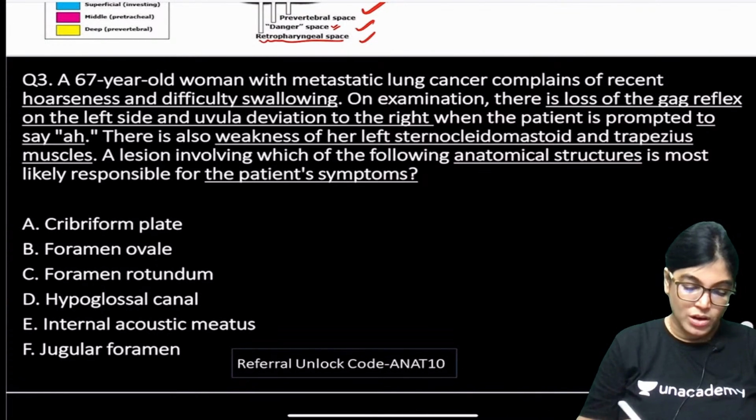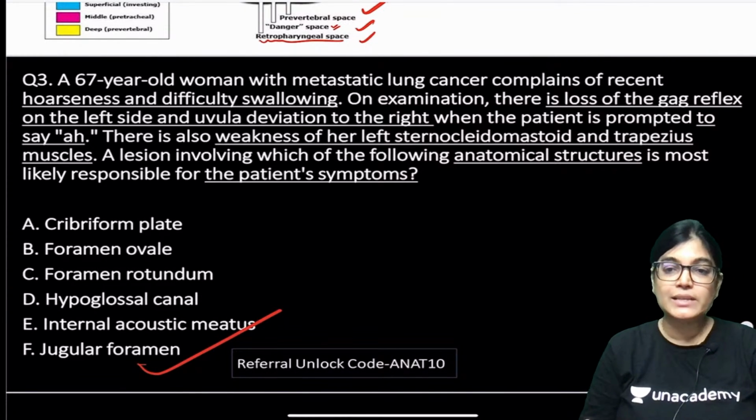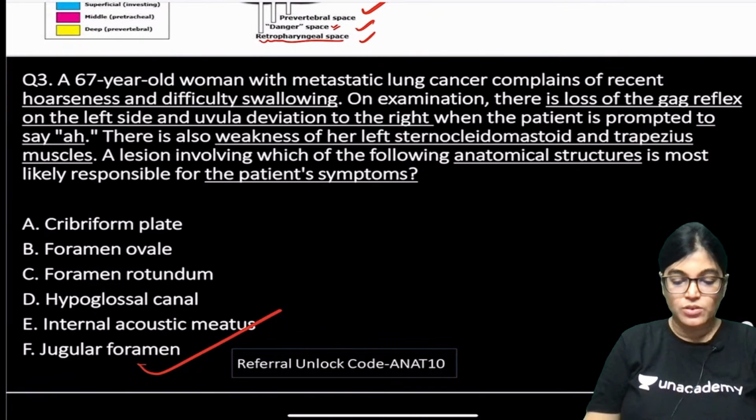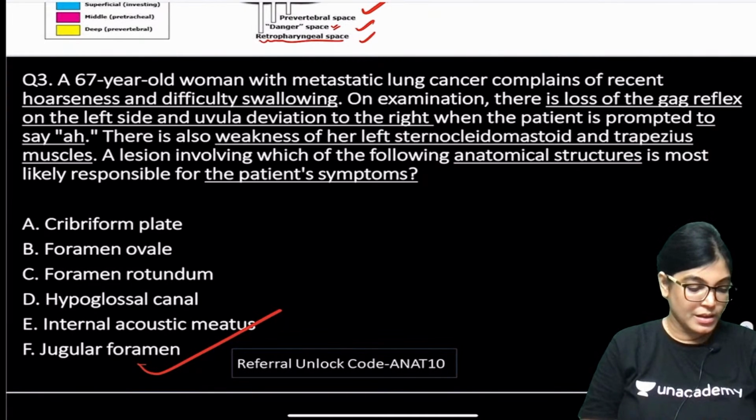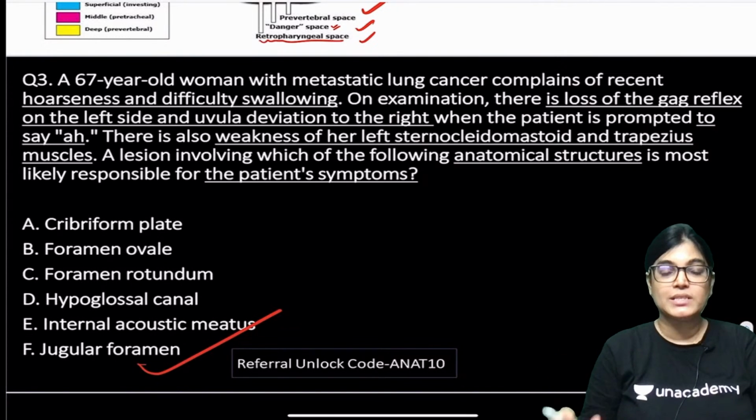Yes, all of you are absolutely right. The correct answer is jugular foramen. What is the syndrome the patient is suffering from? What is the syndrome, dear? Yes, Mandy, you are also right. What is the syndrome the patient is suffering from?